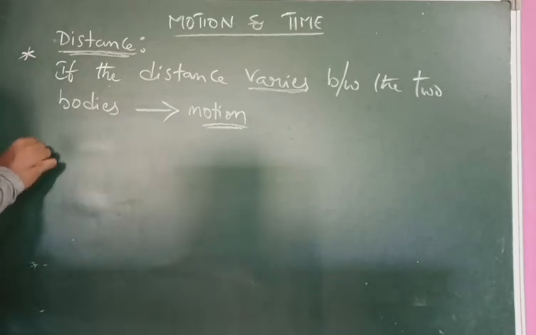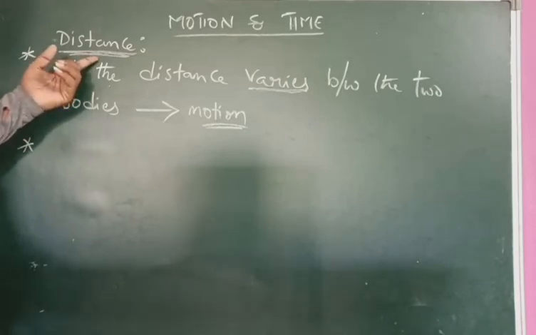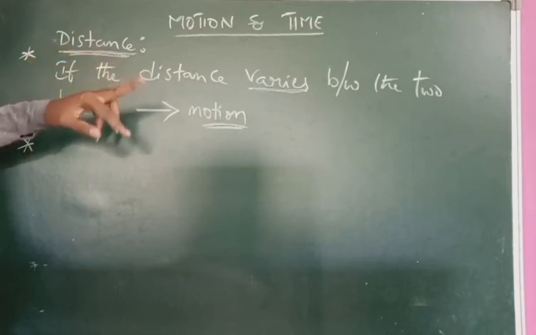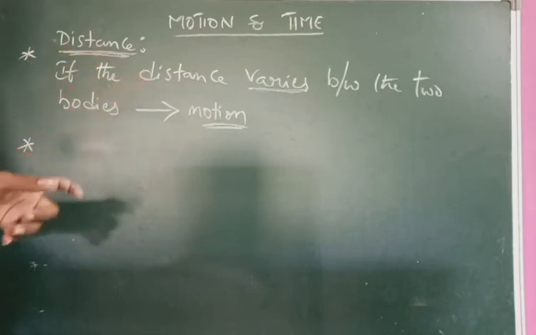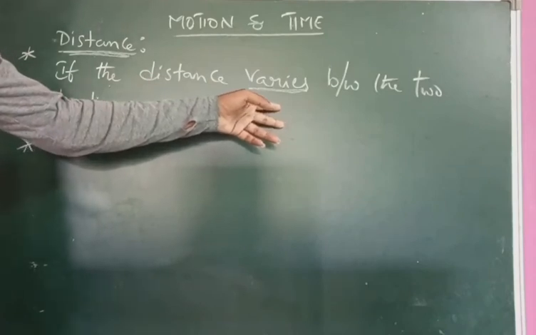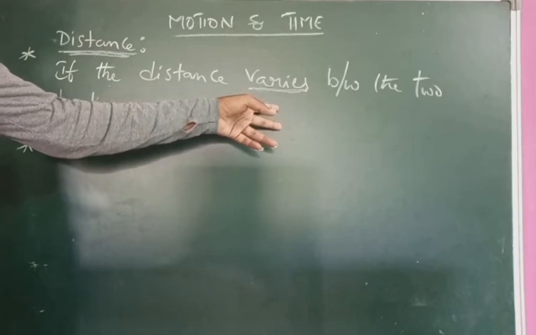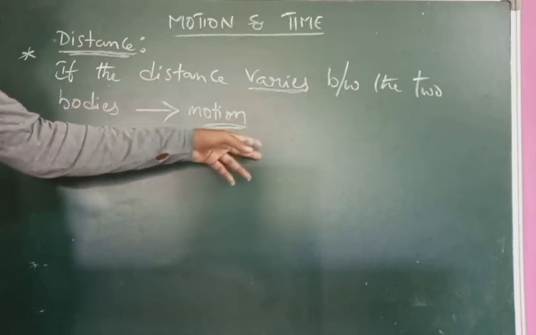Second one. Here in this relative motion, what is the main term? The important term is distance. While we are comparing the 2 bodies, if the distance between them varies, that means it either increases or decreases. If the distance varies, then we can say that the body is in motion.